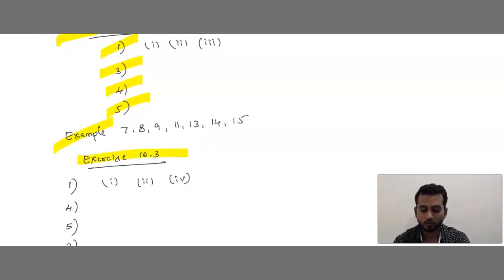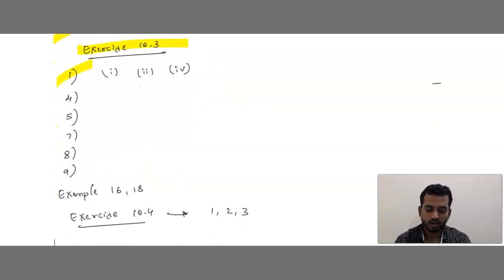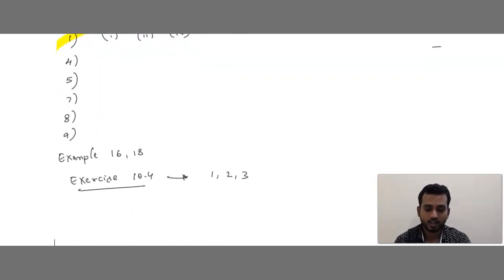Next, exercise 10.3, in that question number 1, sub question 1, sub question 2, sub question 4. Next, question number 4, 5, 7, 8, 9. Then example number 16, 18 and in exercise 10.4, question number 1, 2 and 3. So these are the questions you need to practice for this chapter.